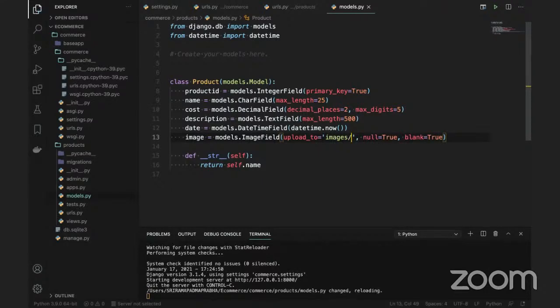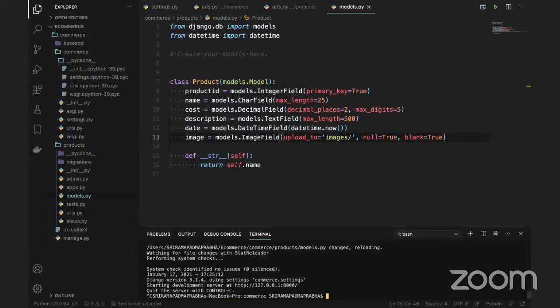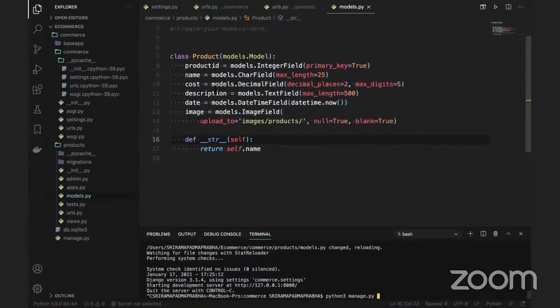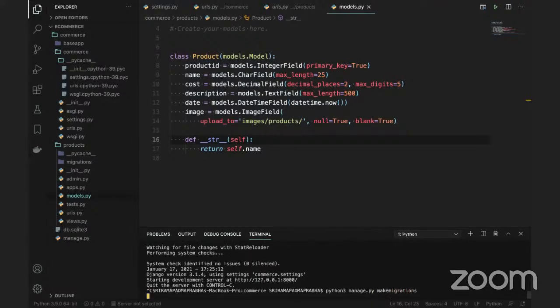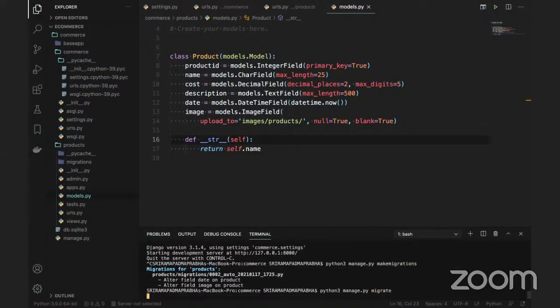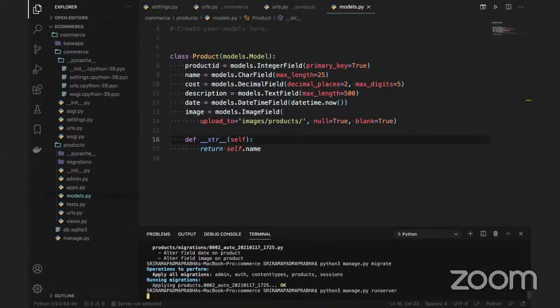That's how it works. Now I'm going to modify it a little. Since I modified the path, if you want to keep images in products and store the images there, you can use upload_to. If you modify anything with respect to the product model, you have to execute the code again: manage.py makemigrations. There are changes, and then we can do the migrate. This is how it works, guys. Now I'm going to run the server.